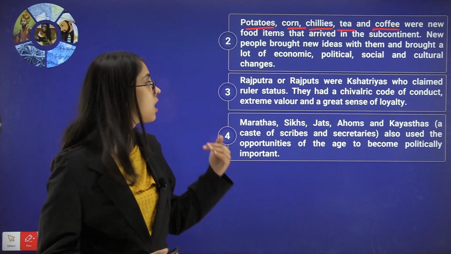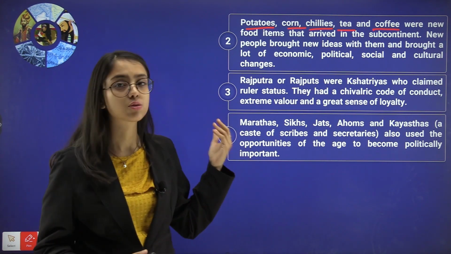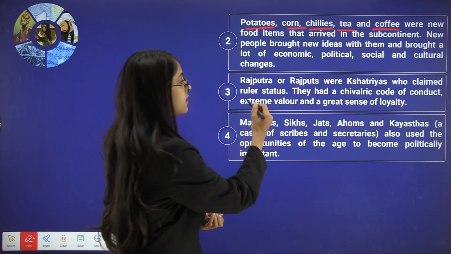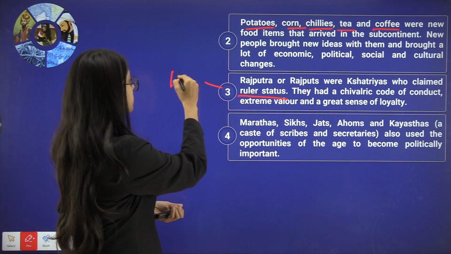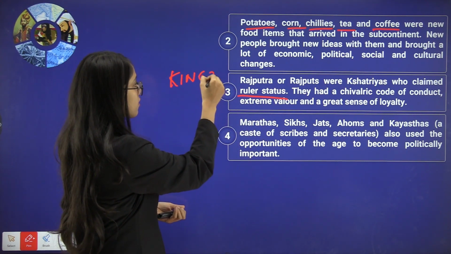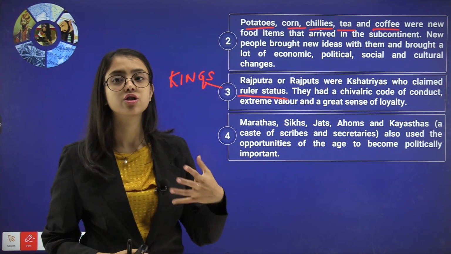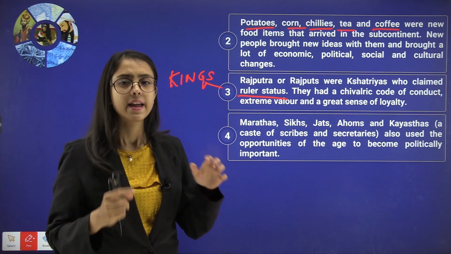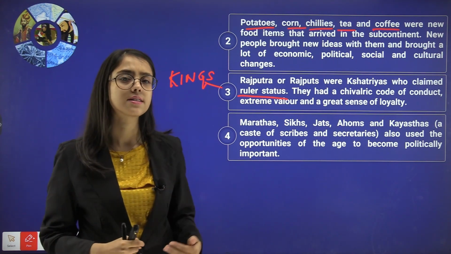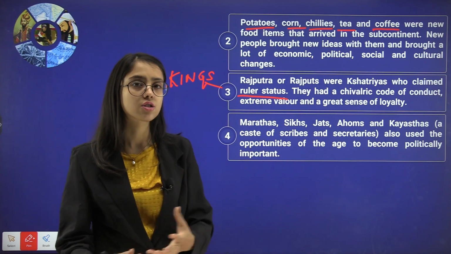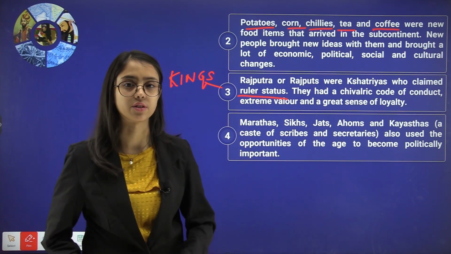For example, the Rajputs were Kshatriyas who claimed ruler status, that they were the kings or the rulers of the subcontinent. They had a very chivalric code of conduct, extreme valor and a great sense of loyalty. They were very courageous, claiming that they would protect society from any ill that exists.